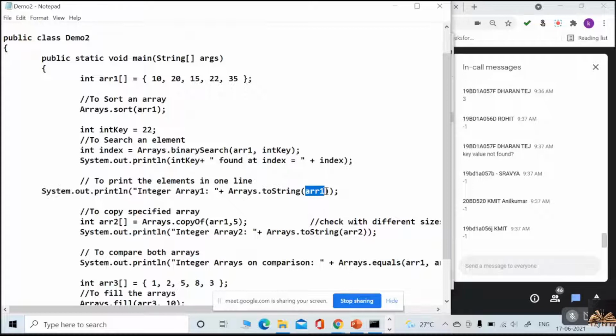Understood? Actually, what we used to do every time, we used to iterate from 0 to less than array.length. So we used to iterate each and every element in the array with a for loop to print all the elements. But instead of that headache, we can use the toString method directly. So it will directly print all the elements of your array. Understood now? Everyone understood or not?